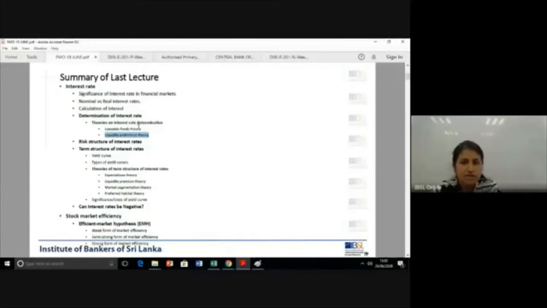How the equilibrium interest rate is arrived at: if the interest rate in the market is above the equilibrium interest rate, what would happen? We studied that if it's above the equilibrium point, interest rate is higher, which means supply is more, demand is less. In that situation, we'll have an excess supply, a surplus liquidity in the market. Then we understood slowly but surely interest rate would move down towards the equilibrium. So market reaches the equilibrium point.